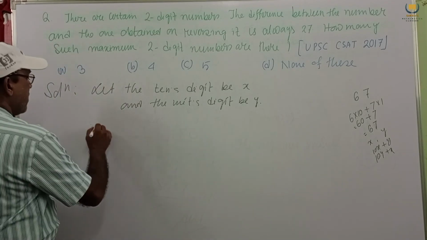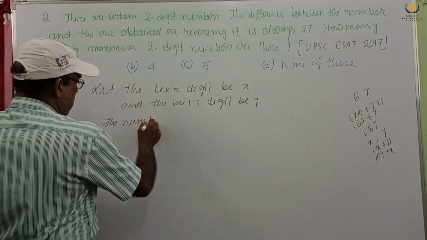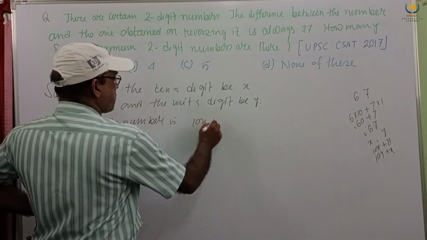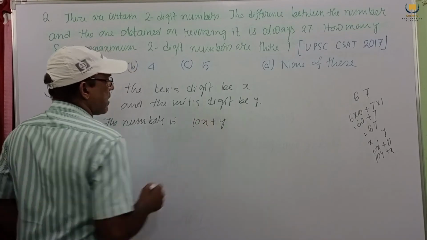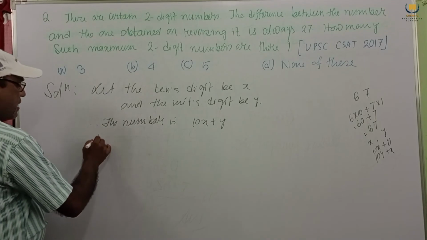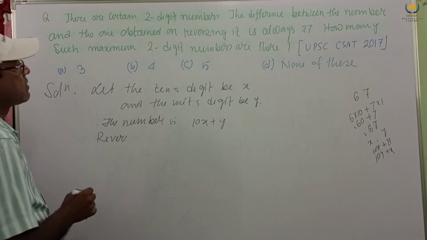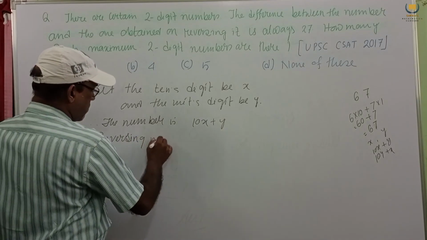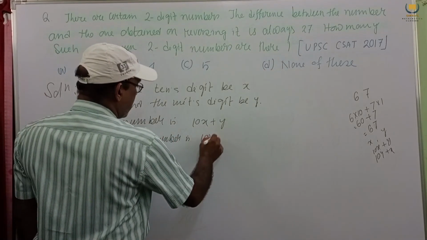Therefore, the number is 10x plus y. By reversing the number, it is 10y plus x.